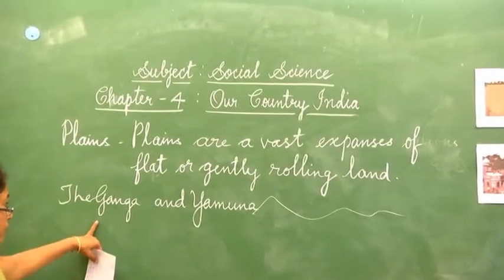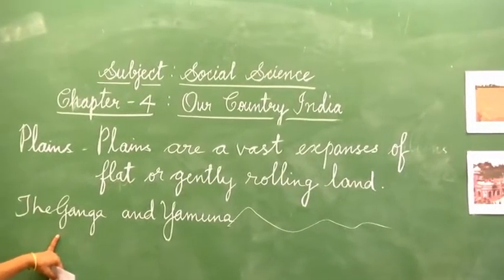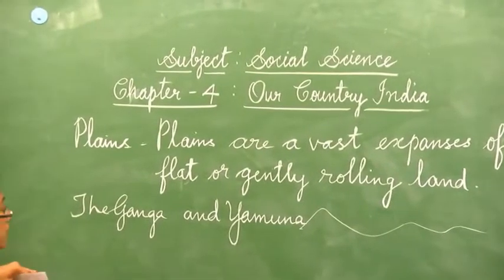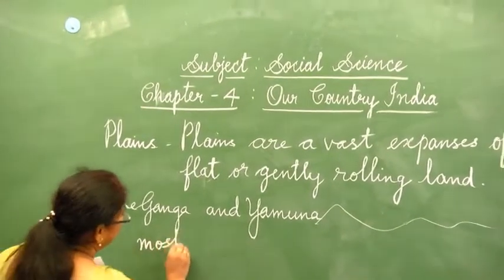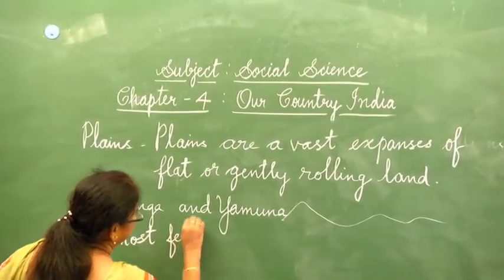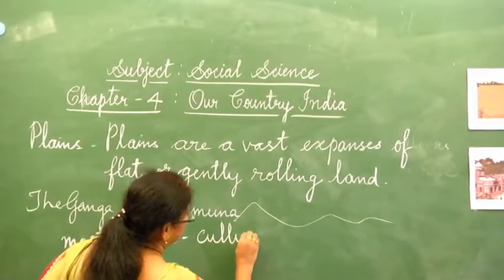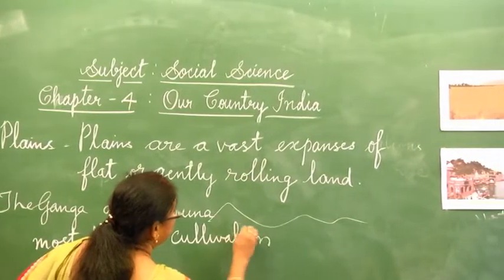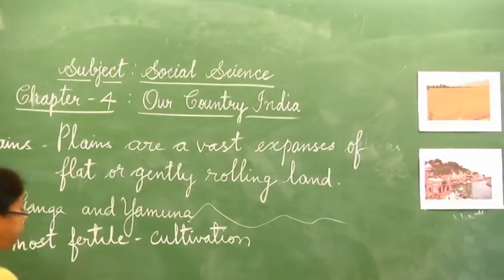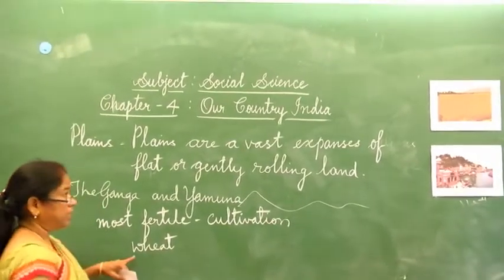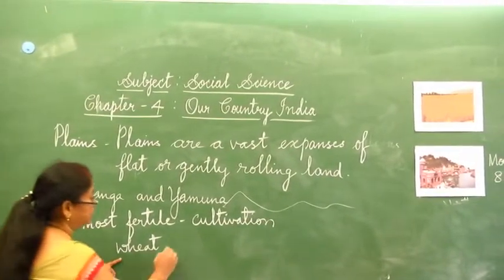And the soil is very fertile. As these rivers flow, the soil is most fertile and suitable for cultivation. Wheat is the main crop grown here.